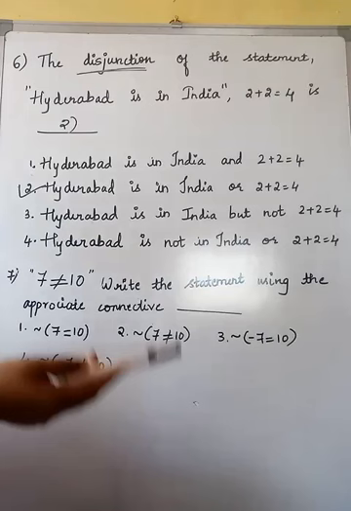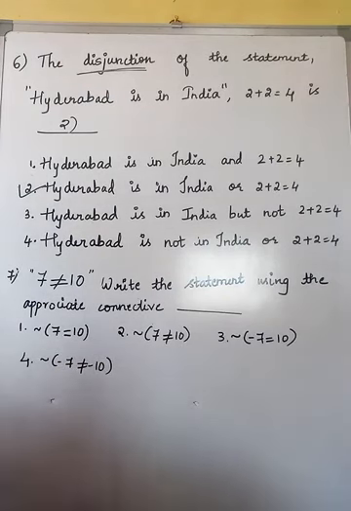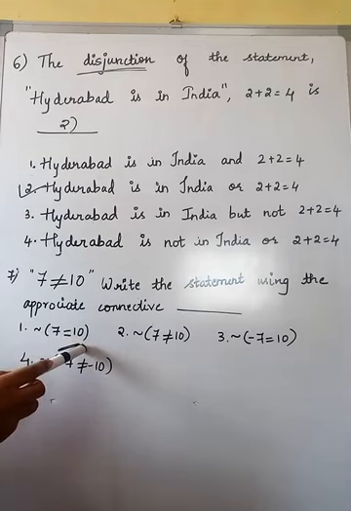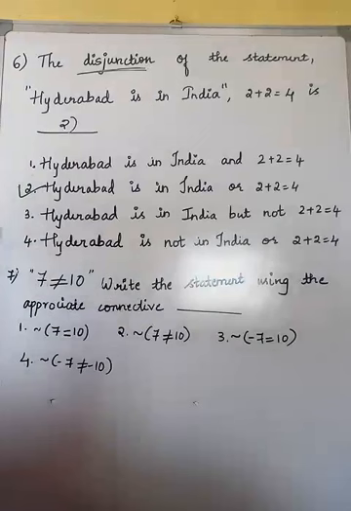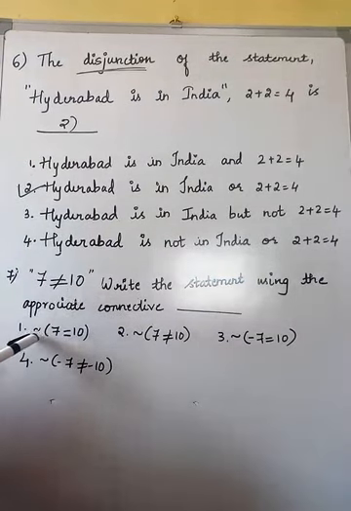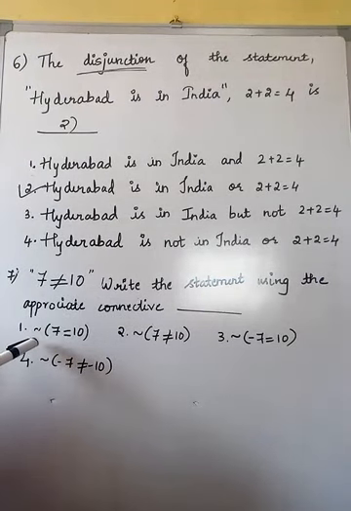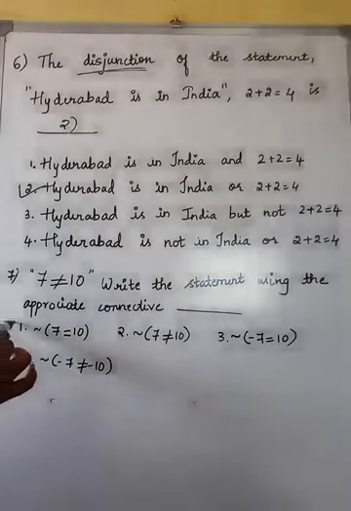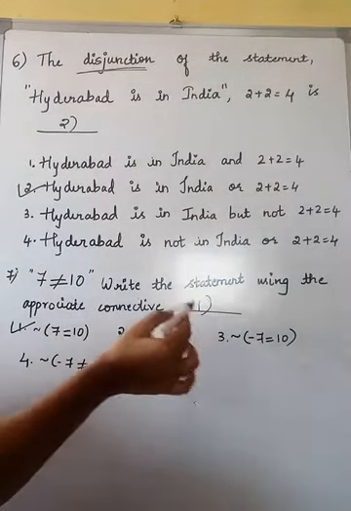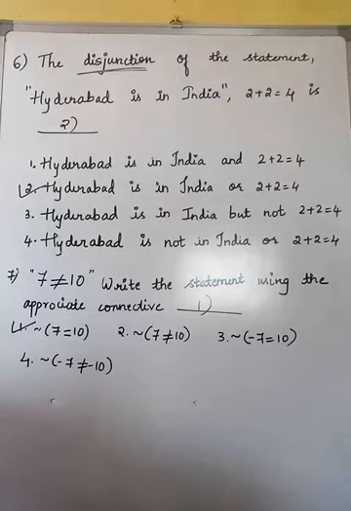The mathematical term, we need to write with the same word but a different meaning. Okay. So here what we are writing is 7 is equal to 10, the negation of this. But I should say that it is not equal to. So here I'll be using negation. Is it clear? If I say negation of 7 is equal to 10, obviously it is 7 is not equal to 10. So which is the right answer here? The right answer is the first option. Hope you have understood. Now we'll be moving on with the next questions.